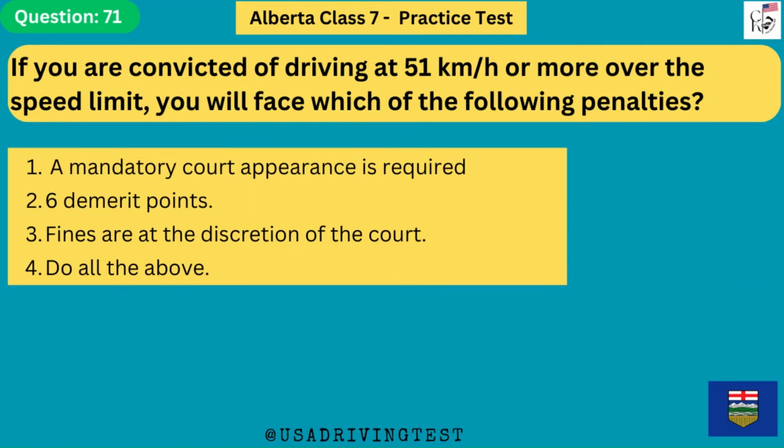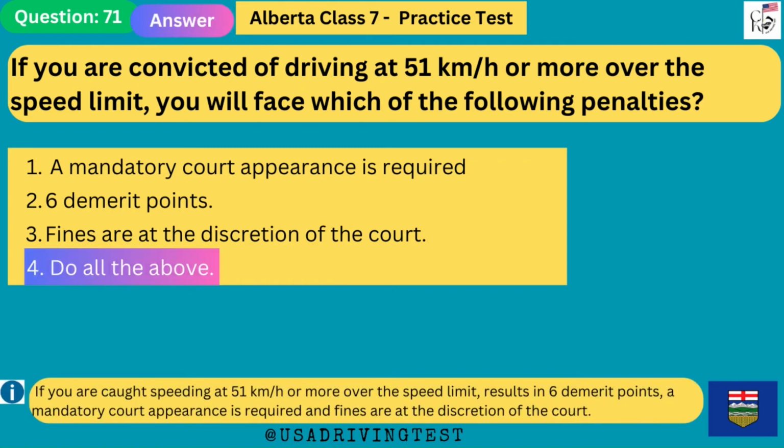If you are convicted of driving at 51 km per hour or more over the speed limit, you will face which of the following penalties? 1. A mandatory court appearance is required. 2. 6 demerit points. 3. Fines are at the discretion of the court. 4. Do all the above. The answer is 4. Do all the above.